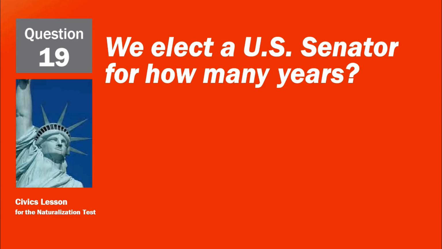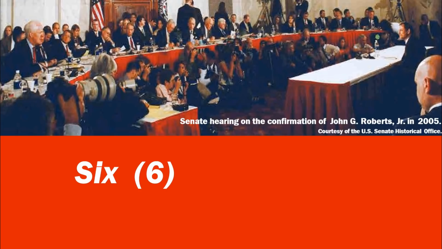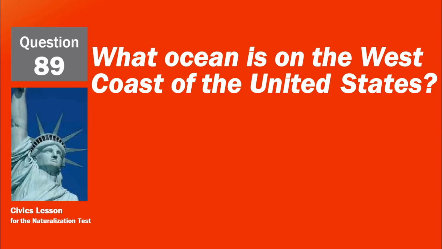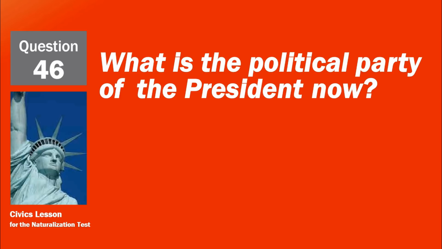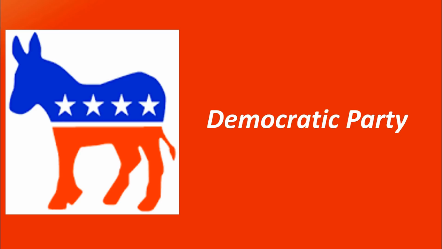We elect a U.S. Senator for how many years? 6. What ocean is on the west coast of the United States? Pacific Ocean. What is the political party of the president now? Democratic Party.